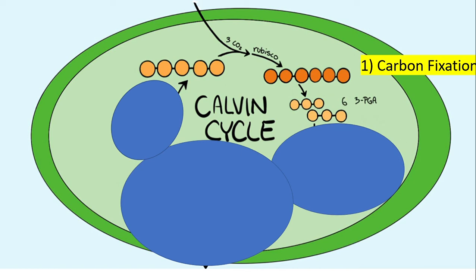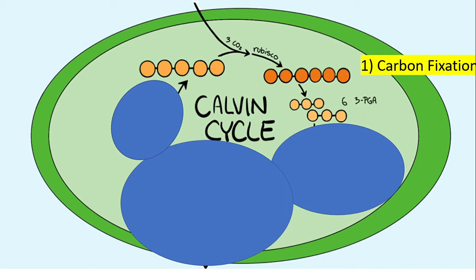Hello everyone, today we're going to be talking about the Calvin cycle. This is the second step in photosynthesis and is what happens after the light reactions. This is where those 9 ATP and the 6 NADPH are going to get used.